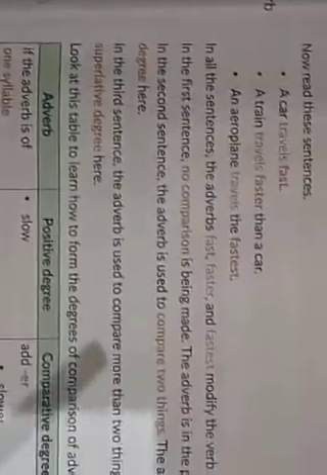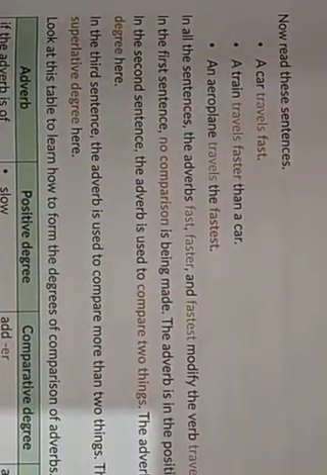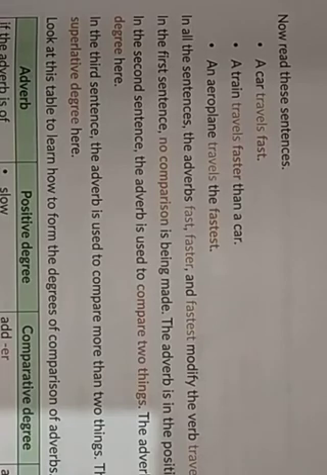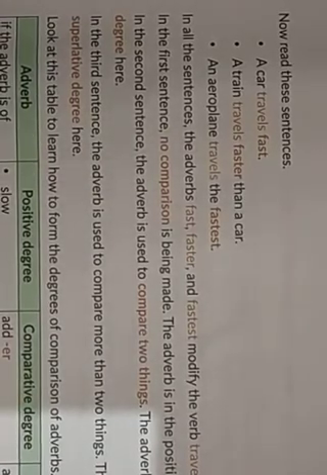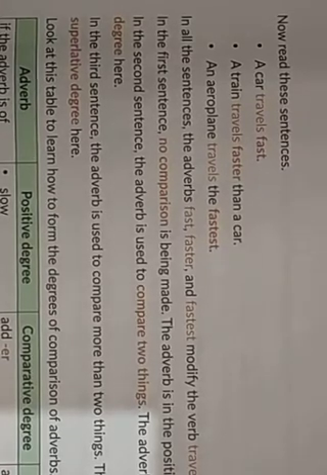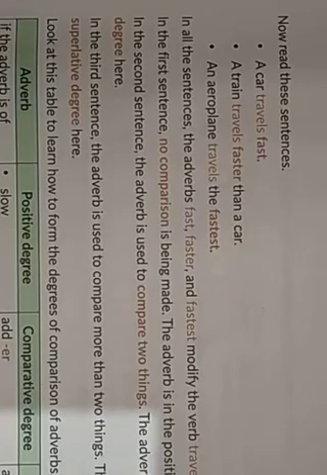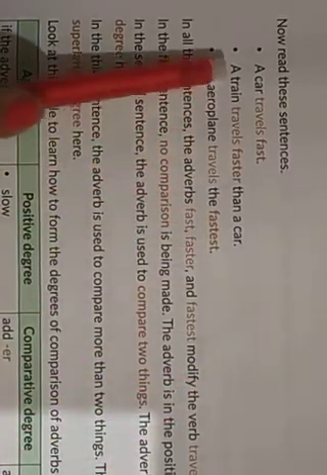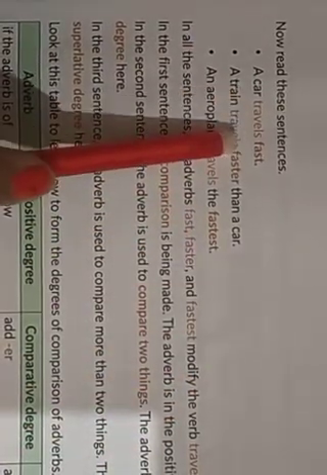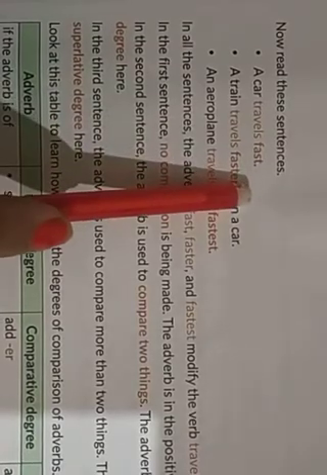Next topic. The next topic we have is degree of comparison of adverbs. Okay, so the degrees of comparison of adverbs. Let's try to understand this with the help of examples. A car travels fast.